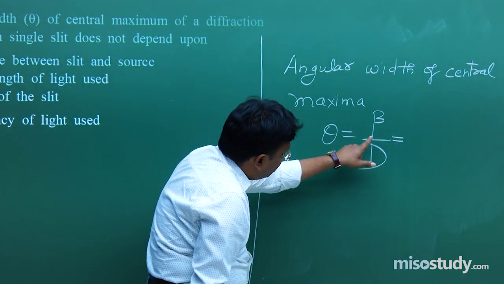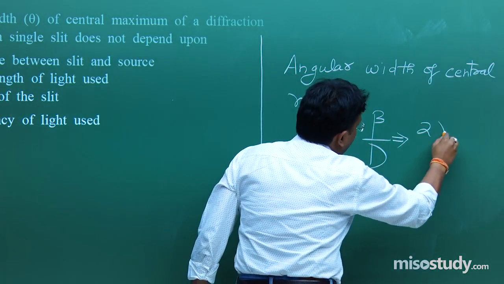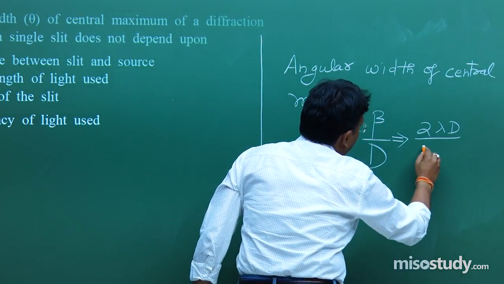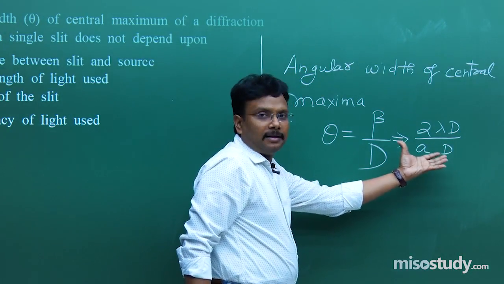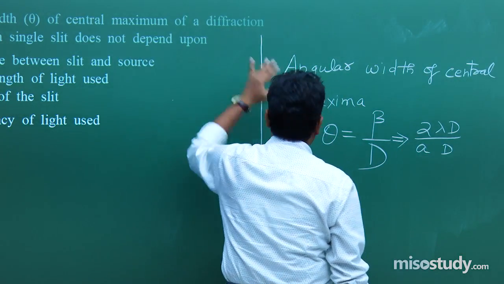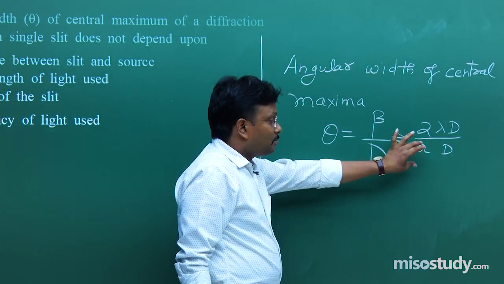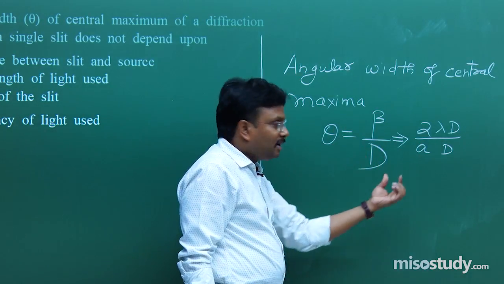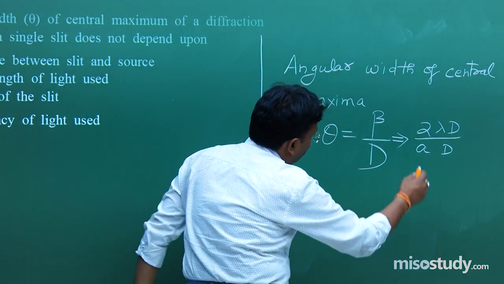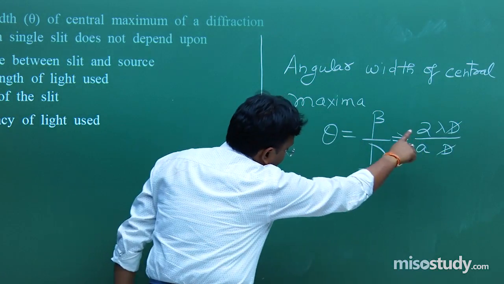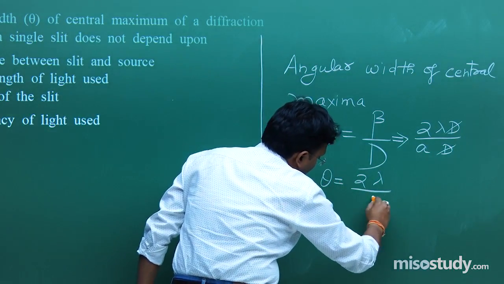Okay. So let's try to put the value of this, that is 2 lambda D upon small d, because it is the diffraction phenomena. So rather than using slit spacing small d, because it is mentioned it's a single slit, we use the idea that the slit width of the single slit is small a. Obviously D and D cancel, so theta is equal to 2 lambda upon a.